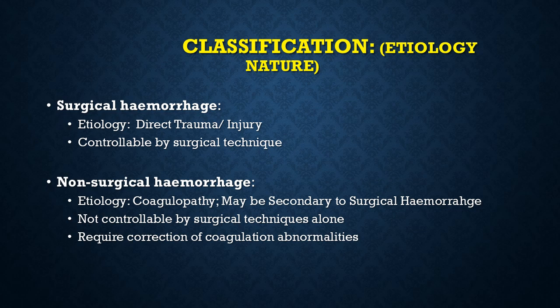But it can also be secondary to massive surgical hemorrhage, where the body has spent all its clotting factors, and now the speed of production of clotting factors is less than what is being consumed, and therefore the clotting ability of blood is compromised. So, coagulopathy can be primary or secondary to massive surgical hemorrhage.